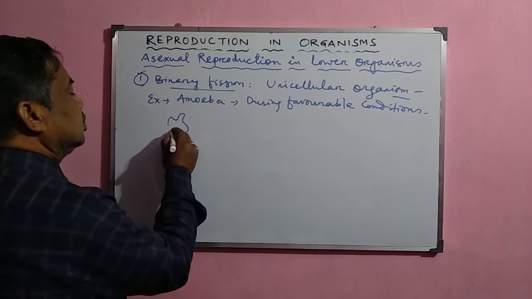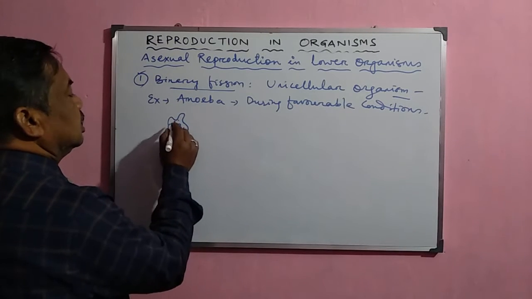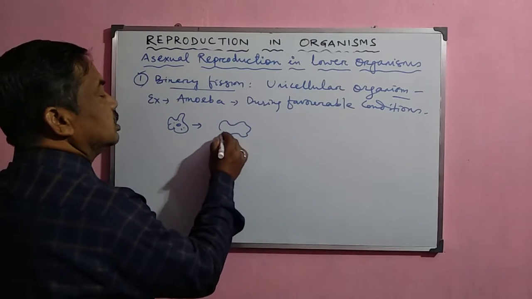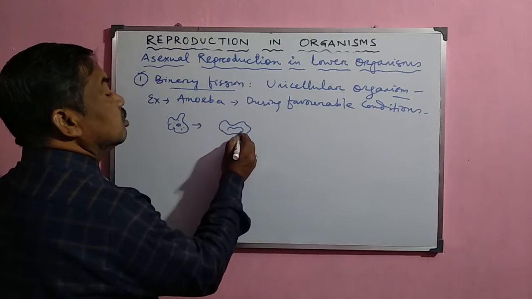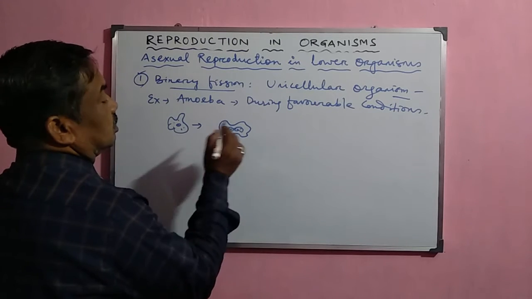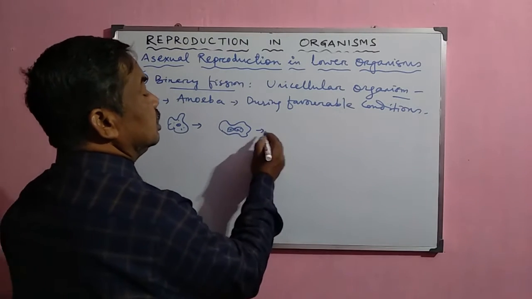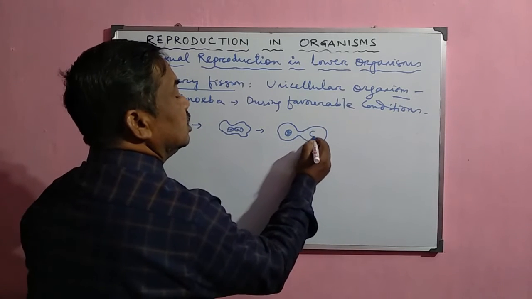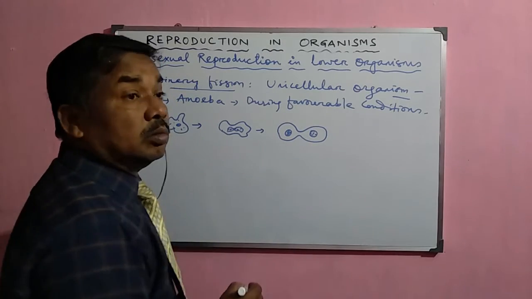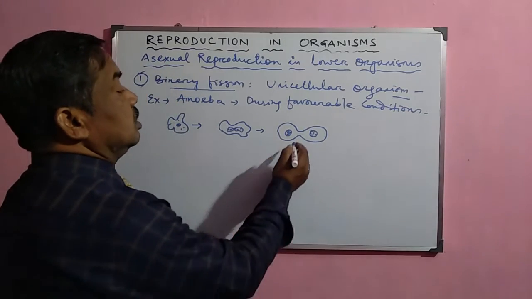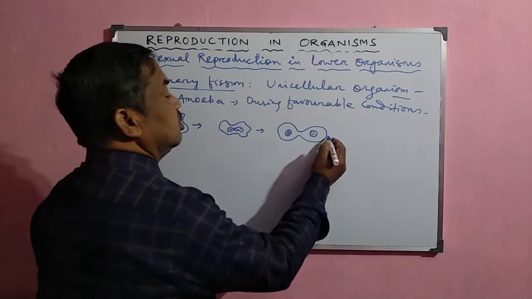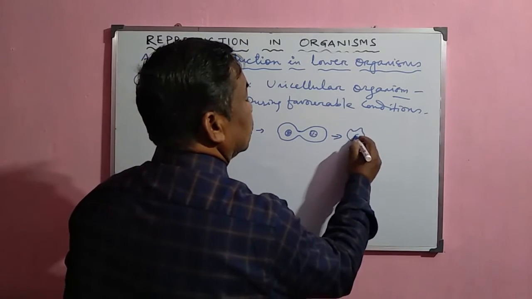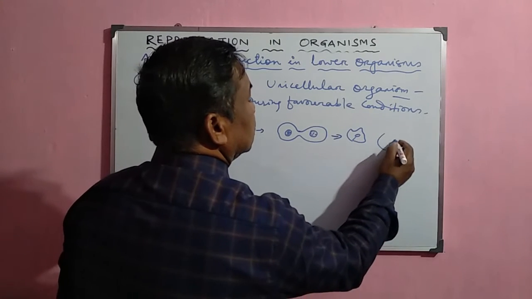Suppose this is the structure of amoeba. This is the small amoeba. Now, this amoeba normally elongates in shape and the nucleus starts the process of division. And this elongated nucleus gradually divides into 2 different nuclei, and the mother amoeba now divides into 2 daughter amoeba by forming a furrow. So here one amoeba is formed and another amoeba is formed here.